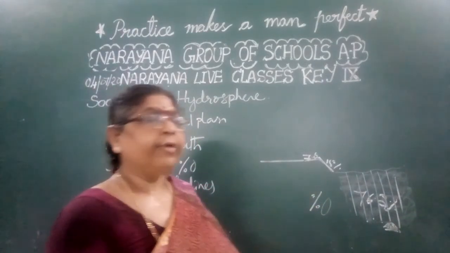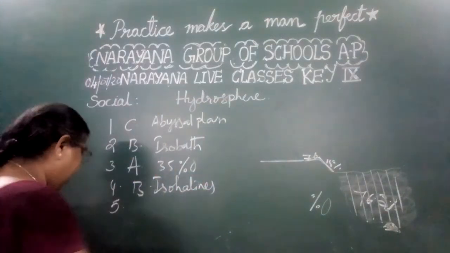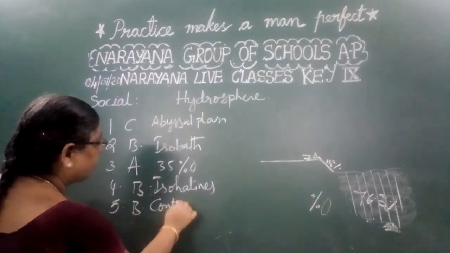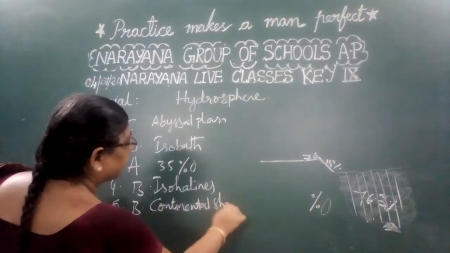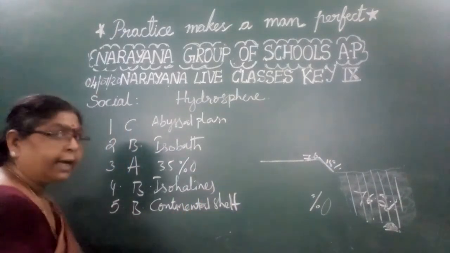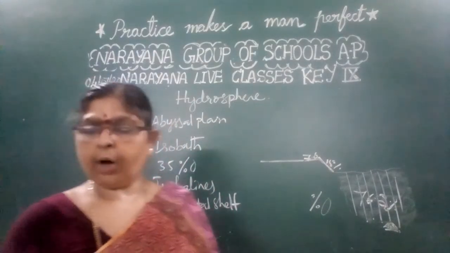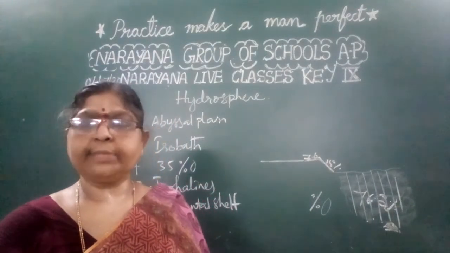We find all these things in the areas of the continental shelf, near to the land part. So these are the MCQs, children.